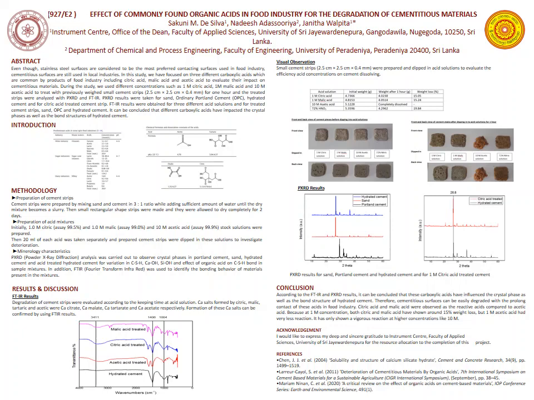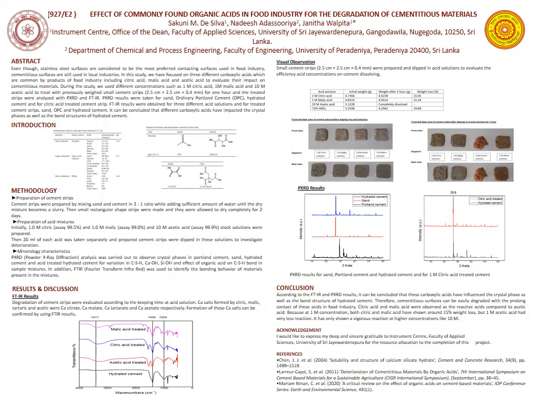In this study, we have focused on 3 different carboxylic acids which are common byproducts of the food industry, including citric acid, malic acid and acetic acid, to evaluate their impact on cementitious materials. During this study, we used different concentrations such as 1M citric acid, 1M malic acid and 10M acetic acid to treat previously weighed small cement strips. The treated strips were analyzed with PXRD and FTIR.